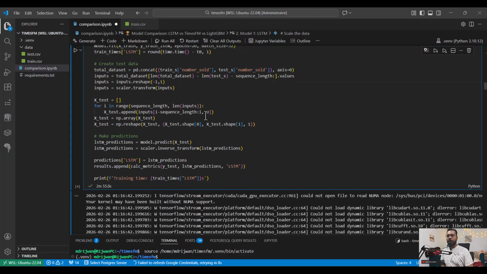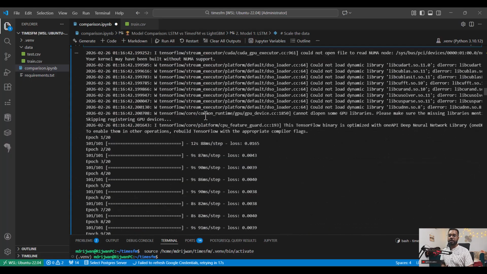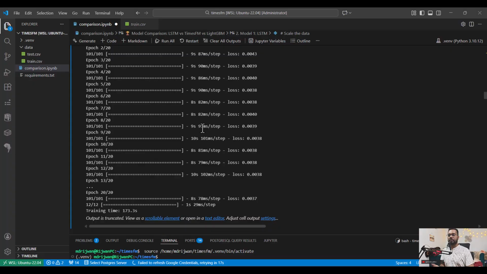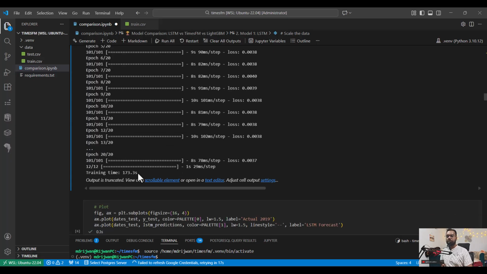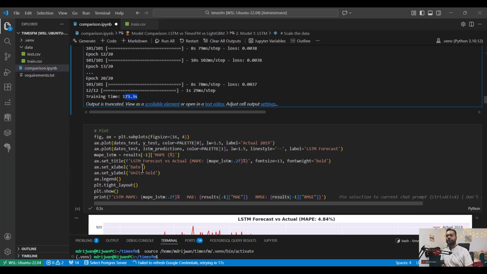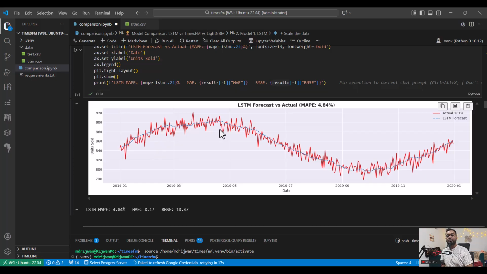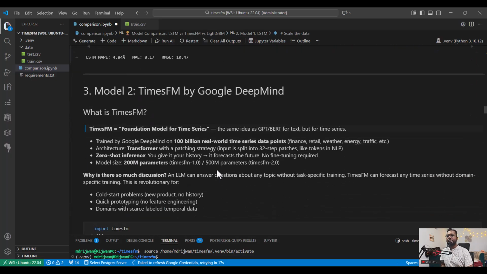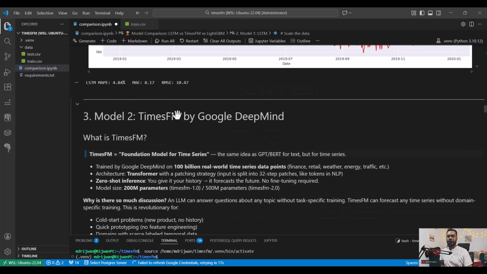I trained it, then did the validation, backpropagation and training. The epoch count is 20, it took around 173 seconds, and it was able to predict the output, which is fine. It forecasts what happens after 2019. Now this is the value of validation.